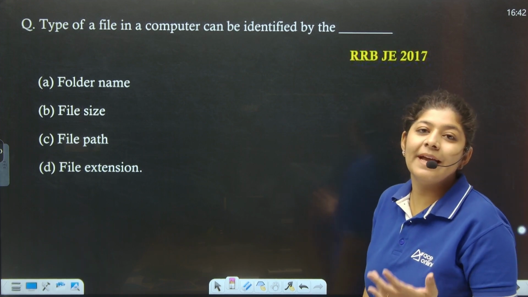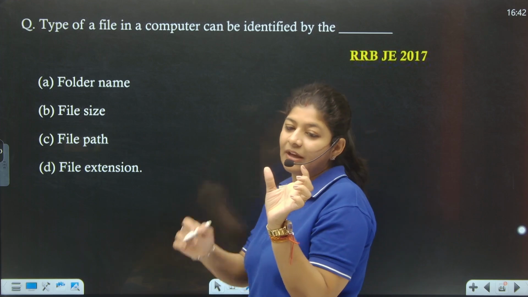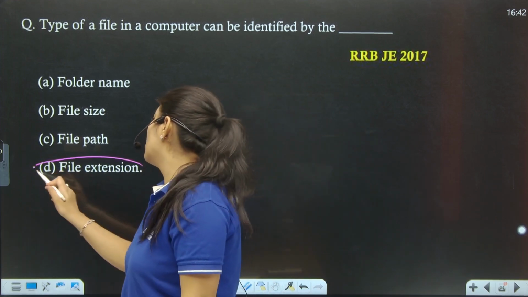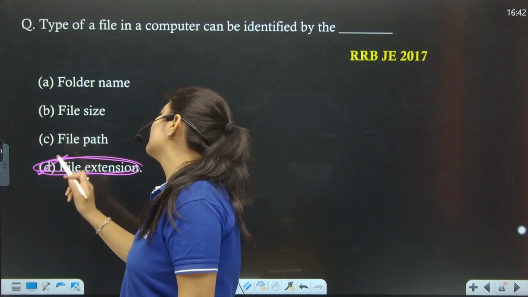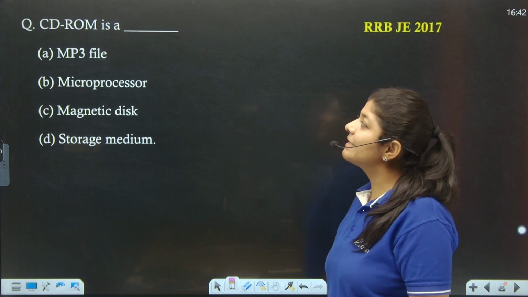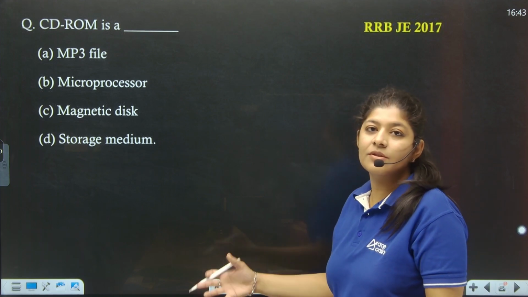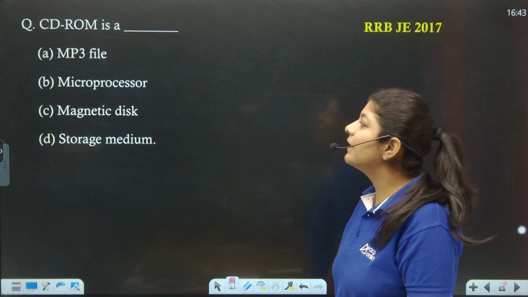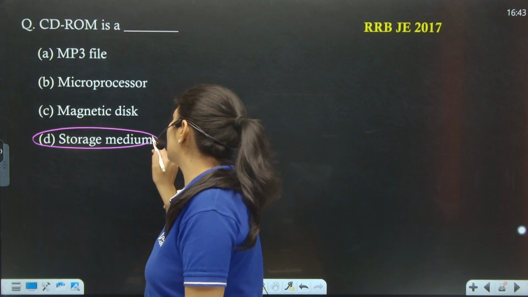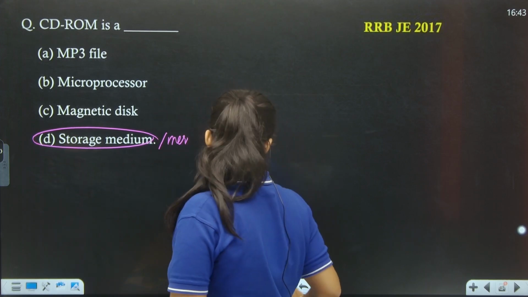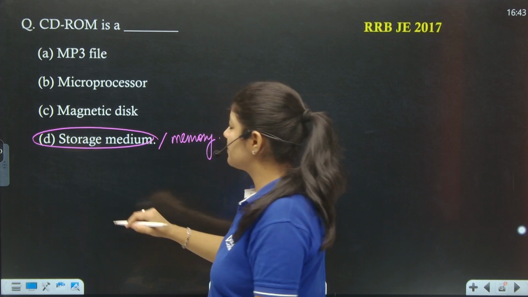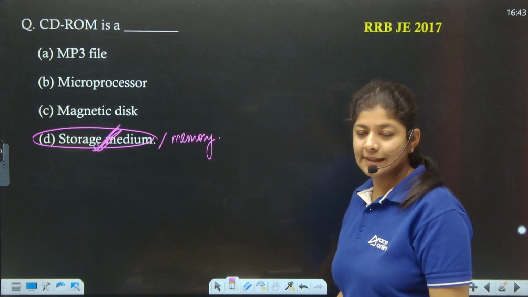Next. The next one is asking how the type of a file in a computer can be identified. Basically, it's nothing but the extension, what kind of extension we have, and through that we can easily identify which kind of file we have. Option number D is the correct one. Next. The next question says that CD-ROM is a storage medium, basically a memory device. Option number D is the correct one.